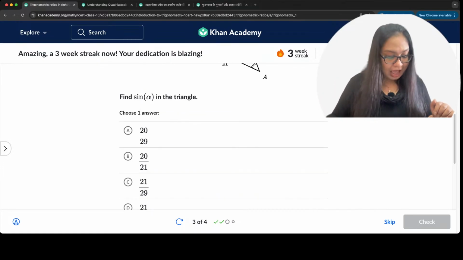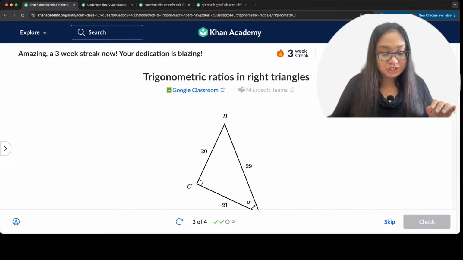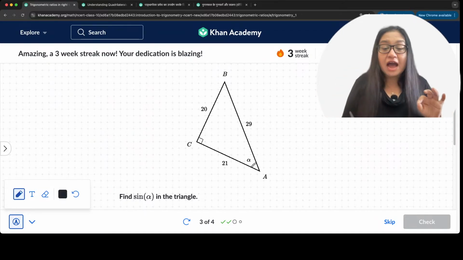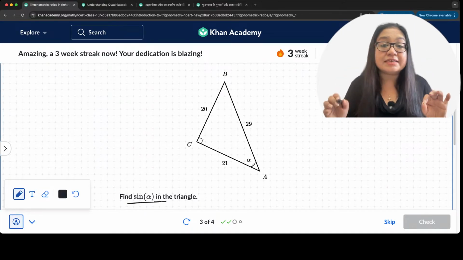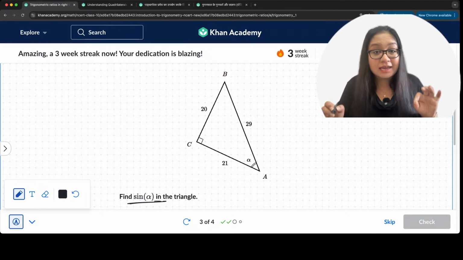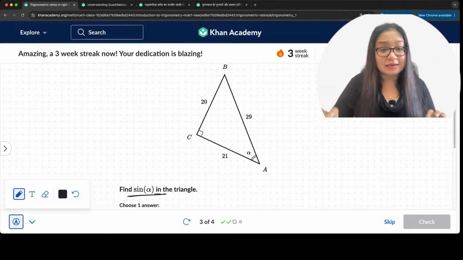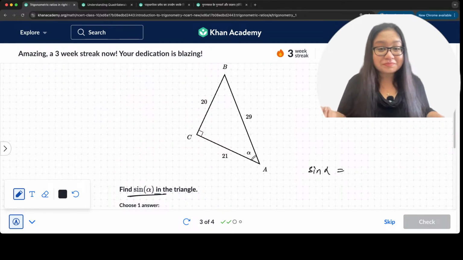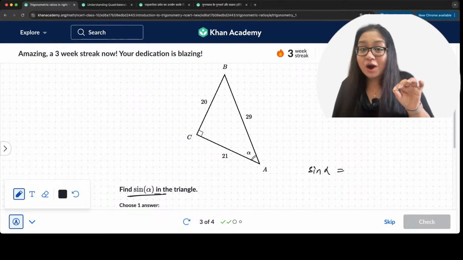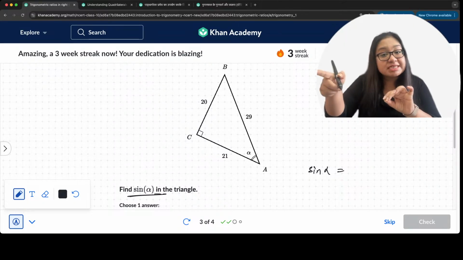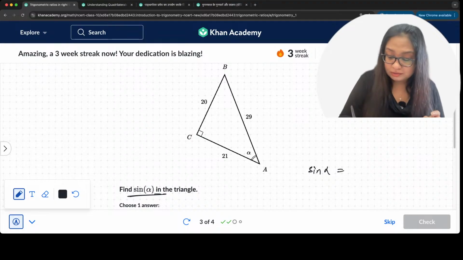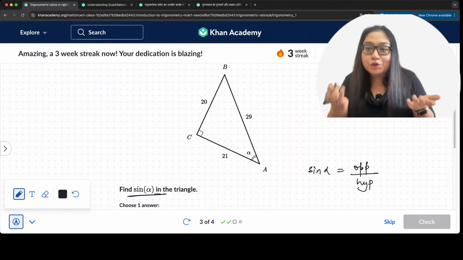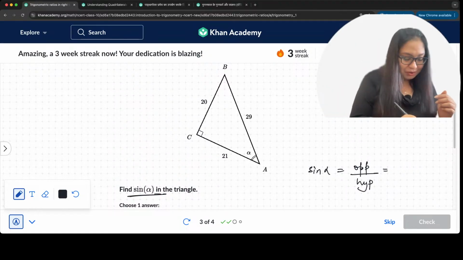Next question. And here's the next question. So the question is, here's a triangle ABC, right? We have to find sine alpha in the triangle. So let's go ahead, write sine alpha. Now, sine is what? Sine is always opposite upon hypotenuse. So, opposite upon hypotenuse. And do we have the sides here? Yes? What is the answer?